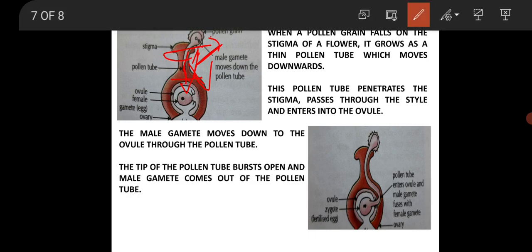Now here you see, after penetrating the stigma, the male gamete along with the pollen tube moves through the style, enters the ovule. Now the tip of the pollen tube bursts open and the male gamete inside, that is the male sex cell, comes out of the pollen tube.